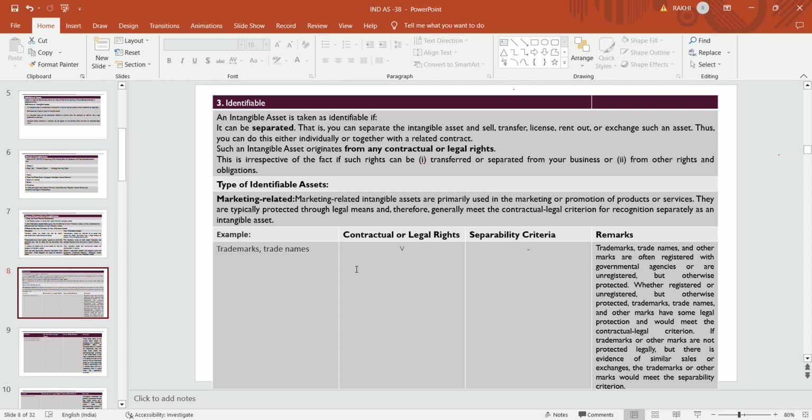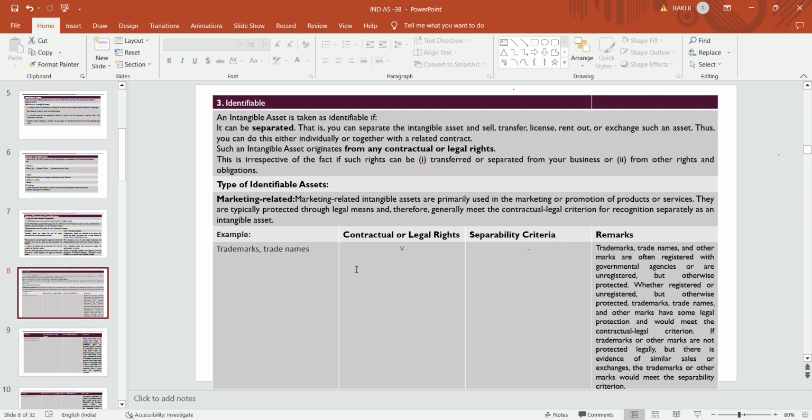There are two criteria for that: separable, or originating from a contractual or legal right. If either criterion is met, it is said to be an identifiable intangible asset. And what do we mean by separable? Separable means it can be sold, exchanged, transferred, or licensed out.